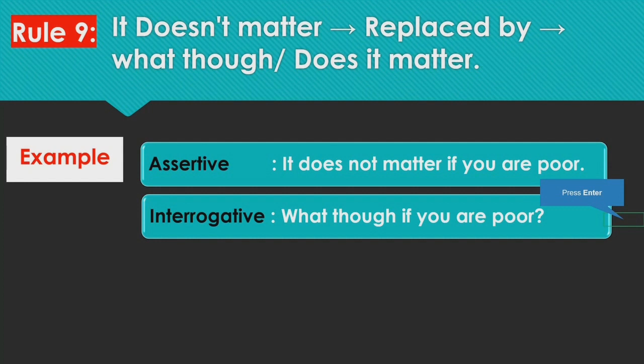You also can join it. You also can do this particular action. So it does not matter is given. So we'll be replacing it with what though. Okay, so it does not matter if you are poor. So in interrogative we'll say what though.